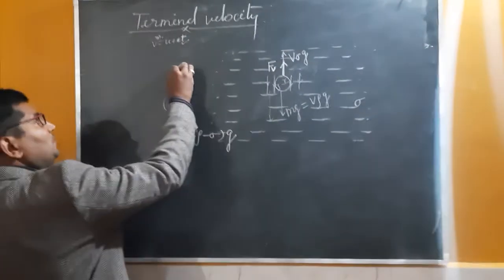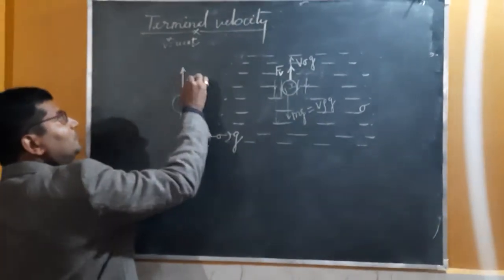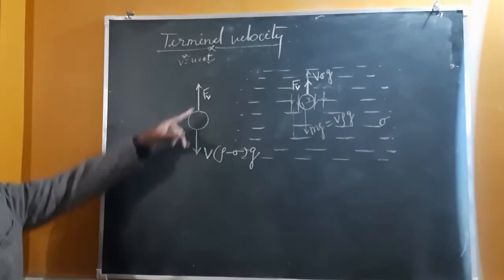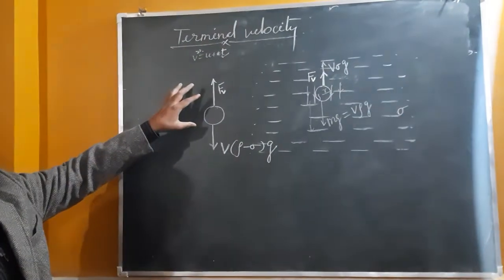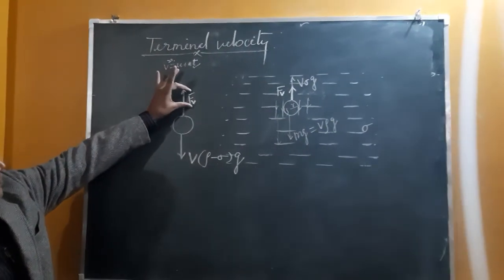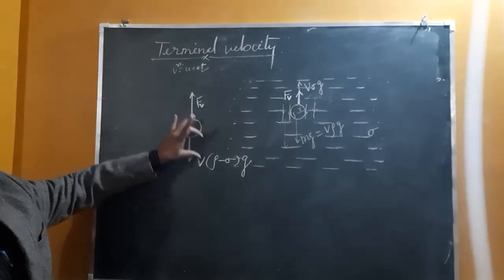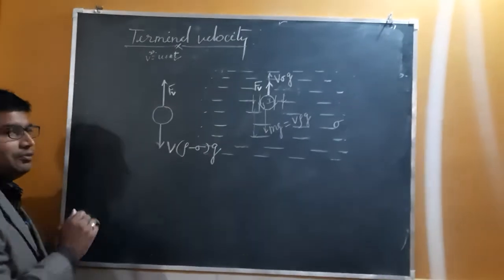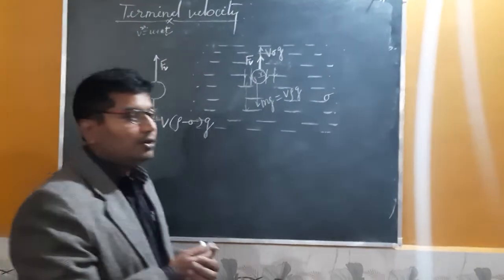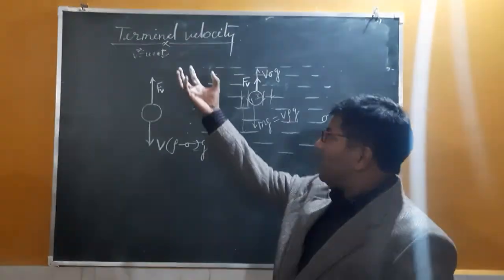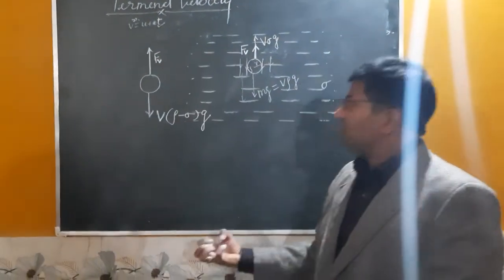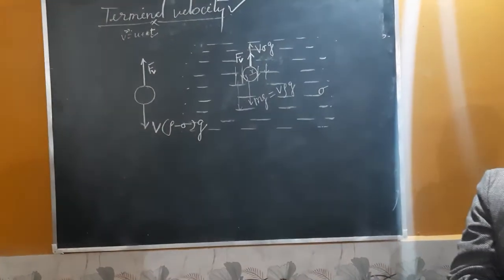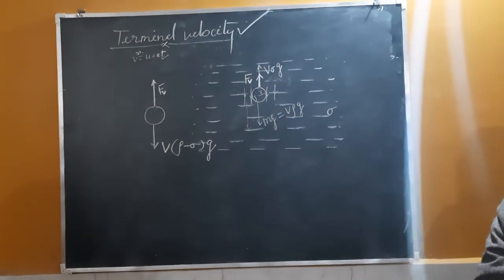But the viscous force, whose value increases with increase in velocity, increases, and a time will come when this viscous force balances this net force, and at that moment net force on the ball becomes zero. And if the net force becomes zero, it means that the ball starts dropping with a definite constant velocity, and that definite constant velocity is called terminal velocity. That constant velocity we call terminal velocity.